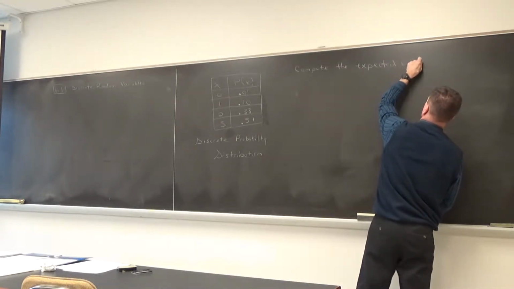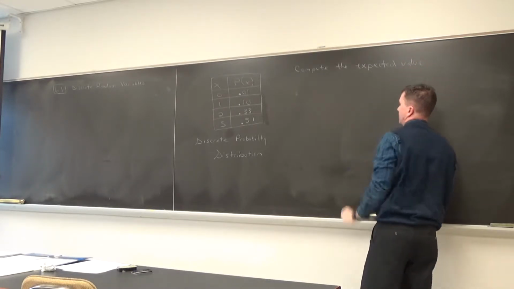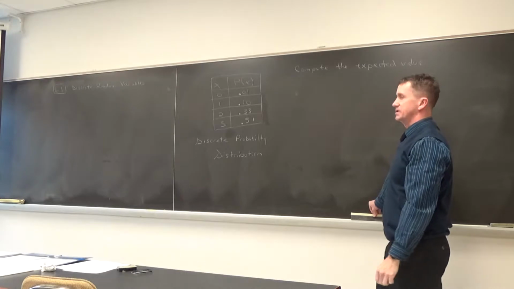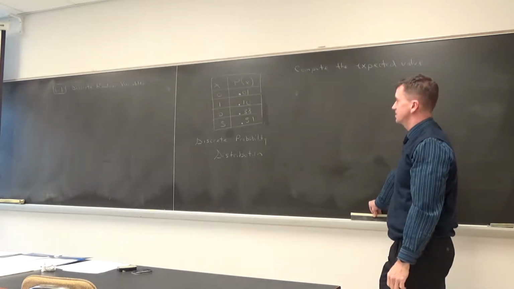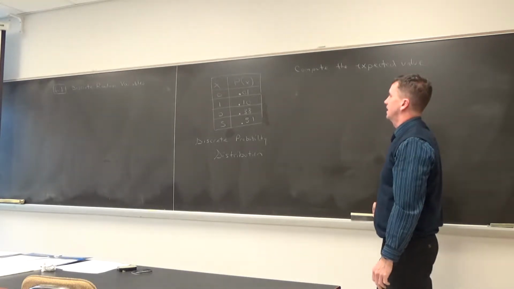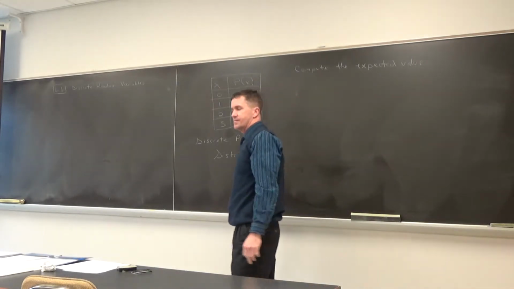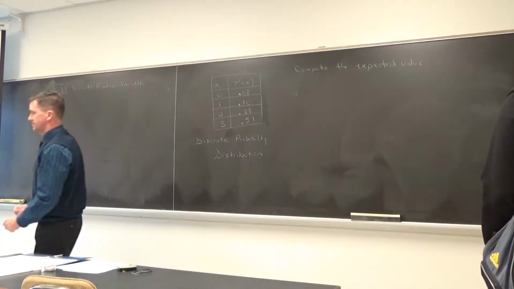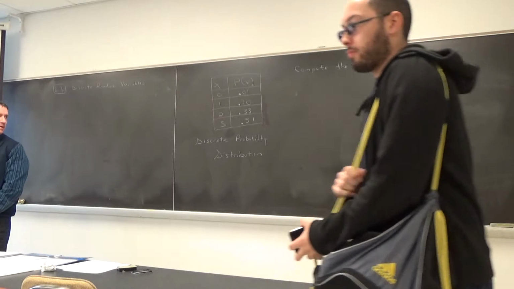And by this concept, expected value, how many baskets we expect them to make. If they've got a 51% chance they'll make 3, and a 38% chance they'll make 2, we'll compute what's expected. How many do we expect them to make?